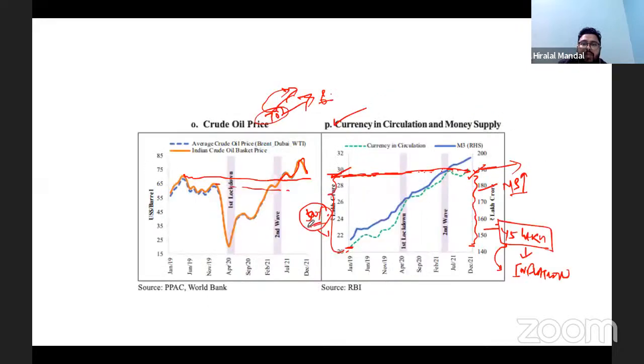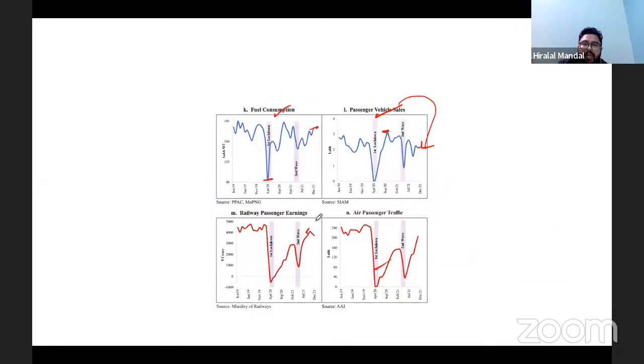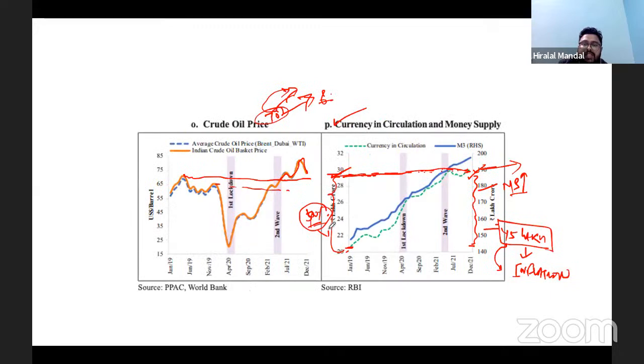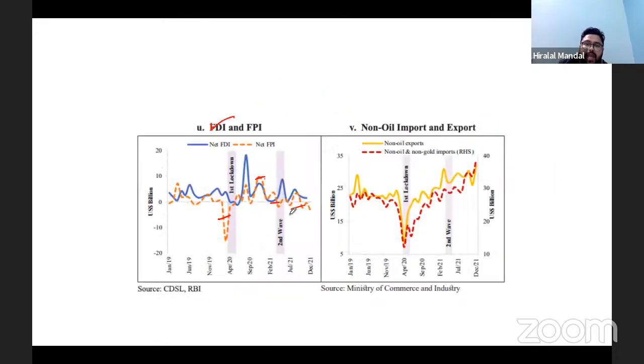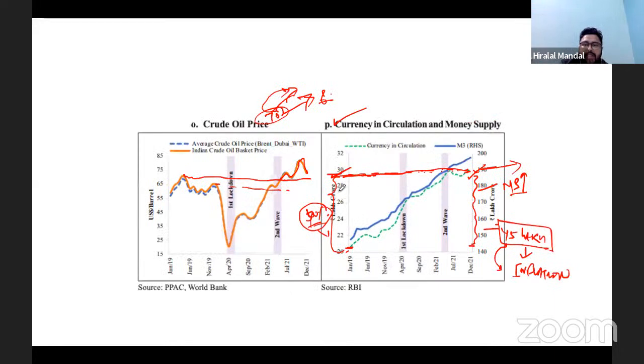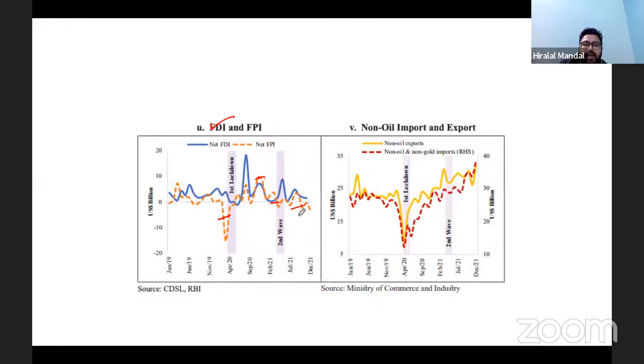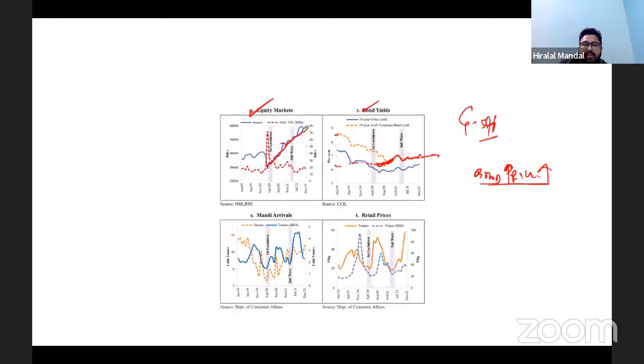Why? Because we have more money supply or more money circulation in the country, and that's how the money is being supplied in the market. So it is the domestic institutional investors or the retail investors which are contributing to the higher growth or booming of the sectors in the economy. If the money is withdrawn by the government and the circulation is reduced, in that case you will see the equity market will start going down.